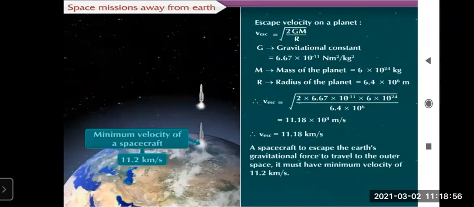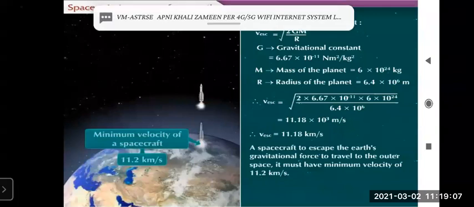Right, so this is just general information given about the moon missions. And now the last point will be the Mars mission. We'll just go through that point and then we'll stop. Now see what the Mars mission is.